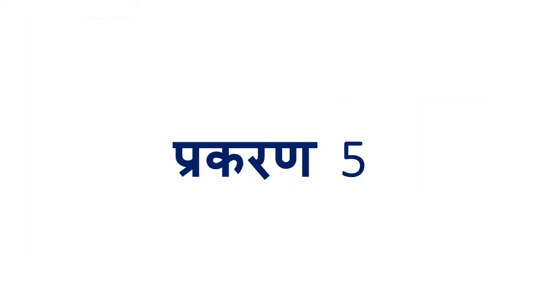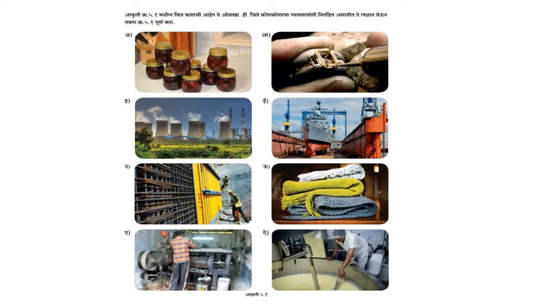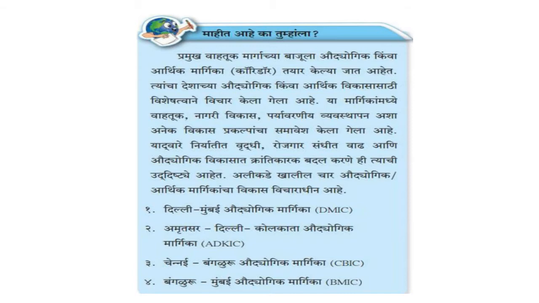So the next lesson is lesson number 5, Prakran Paths. The name of the lesson is Secondary Economic Activities. In the first page itself of lesson number 5, which is on page number 42, you have different pictures and occupations regarding secondary activities. So there will be no questioning or discussion on these types of activities. So this part is eliminated.